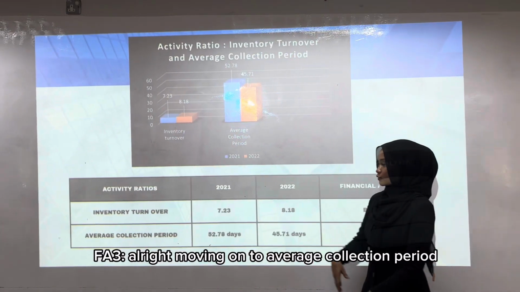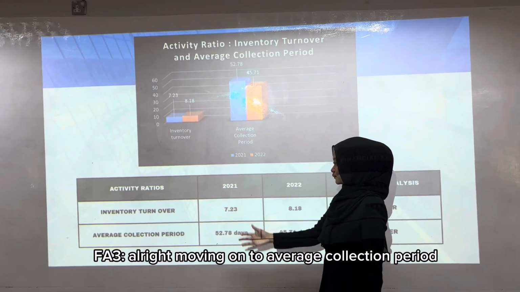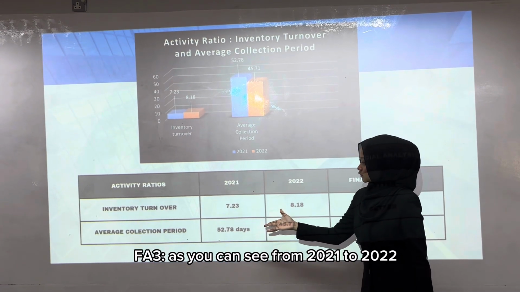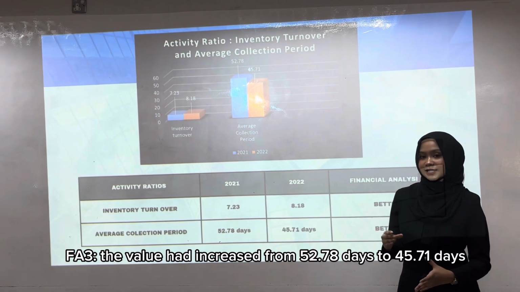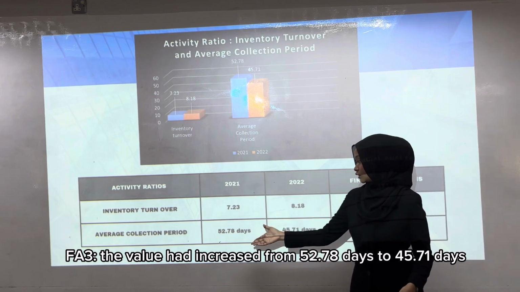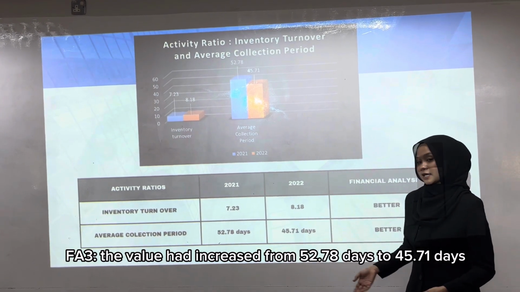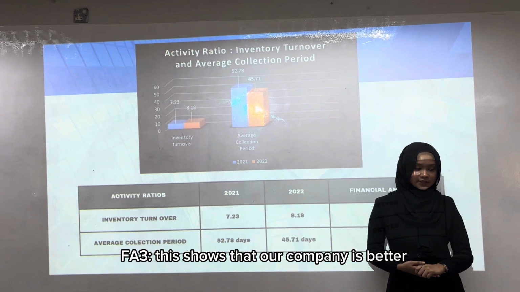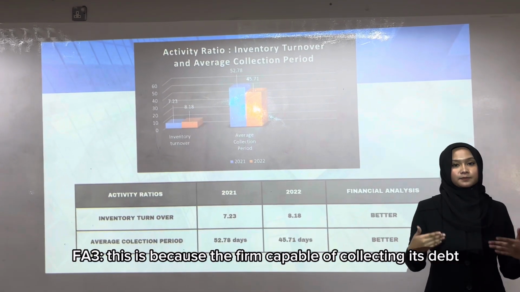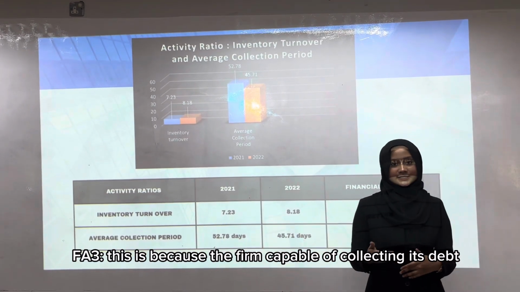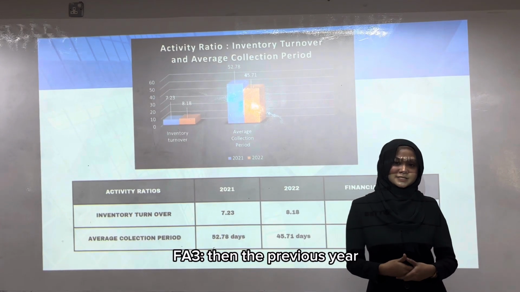Alright, moving on to average collection period ratio. As you can see, from 2021 to 2022, the value had decreased from 52.78 days to 45.71 days. This shows that our company is better. This is because the firm is more capable of collecting its debt than in the previous year.